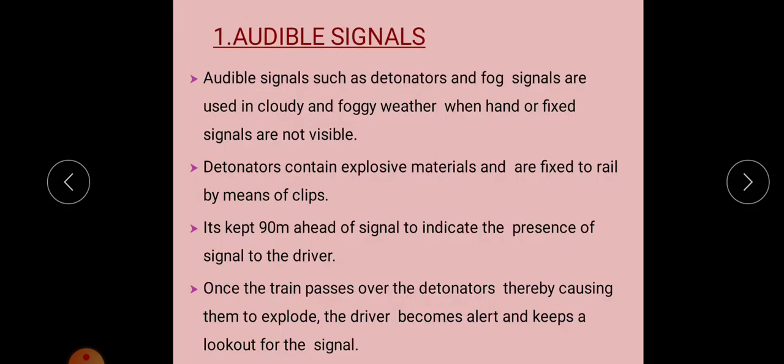First is the audible signal, for example, detonator or fog signal. We provide this audible signal if the weather is such that we cannot see the hand or fixed signal, that is, it is not visible due to cloudy and foggy weather. Hand signals and fixed signals cannot be provided effectively, because the driver cannot see them. So in that situation, the signal we have to provide is the audible signal.